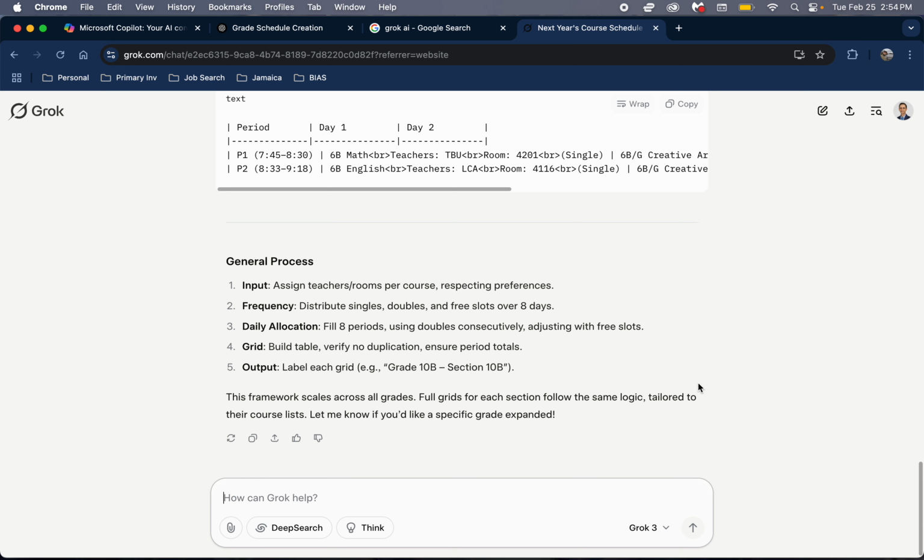But once again, to sum this up, X's GROK AI chatbot is really, really good. And for something very analytical, like scheduling, where there's a lot of computation and sorting going on, this is an amazing chatbot that you should definitely check out.